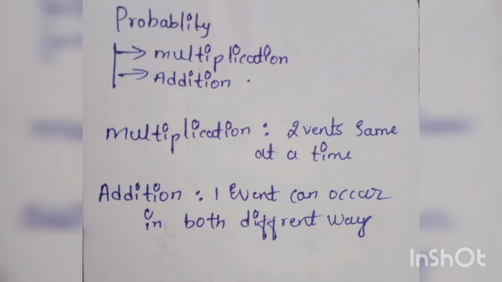The sample space is the number of outcomes given in the problem, and how we apply the rule makes the difference in the probability. The addition rule is when one event can occur in different ways.